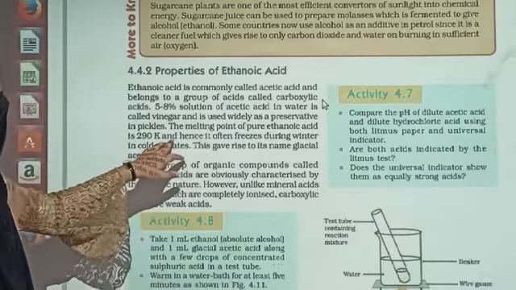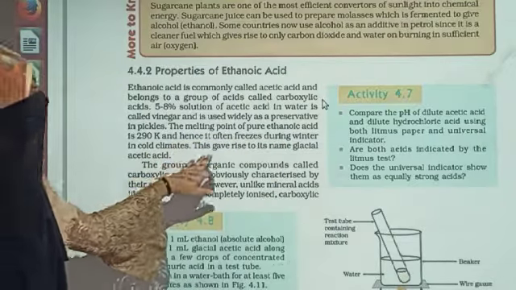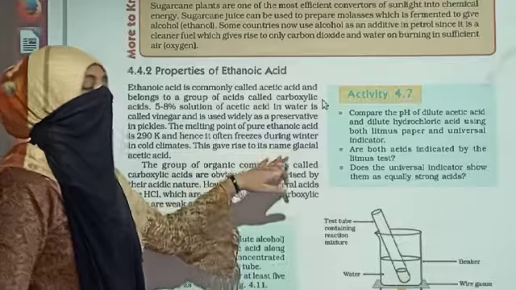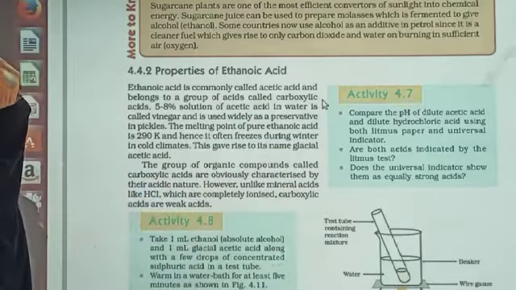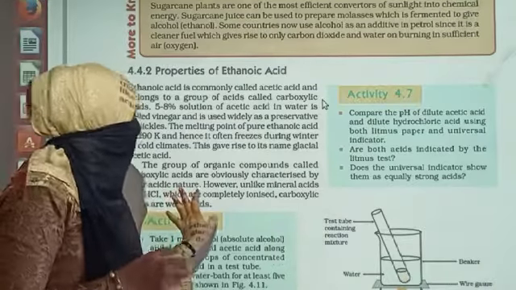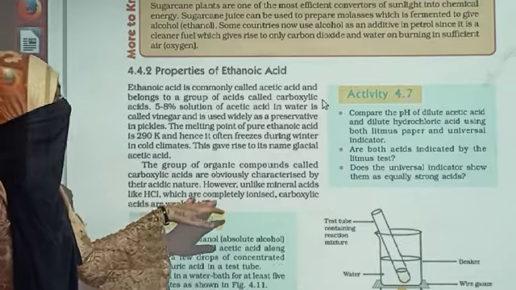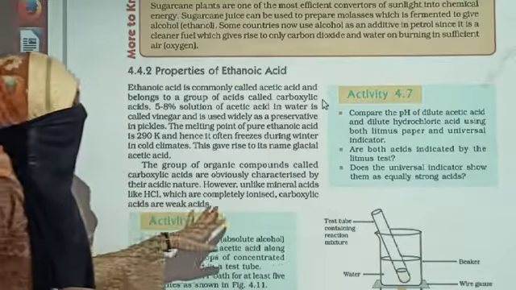Hence, it often freezes during the winter in cold climates. This gives rise to its name as glacial acetic acid. The group is an organic compound and we call it a carboxylic acid. It has the characteristic of an acid. However, unlike mineral acids like HCl, which is completely ionized, carboxylic acids are weak acids.